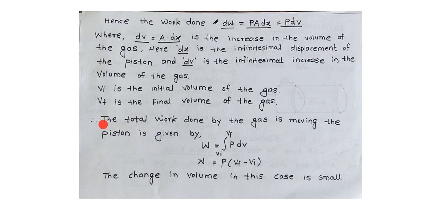Therefore, the total work done by the gas in moving the piston is given by W equals the integral from Vi to Vf of P dV. Integrating this equation, we get the total work done W equals P times (Vf minus Vi), and this equation shows the change in volume, which in this case is very small.